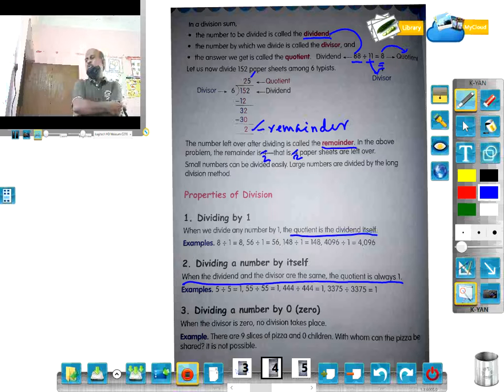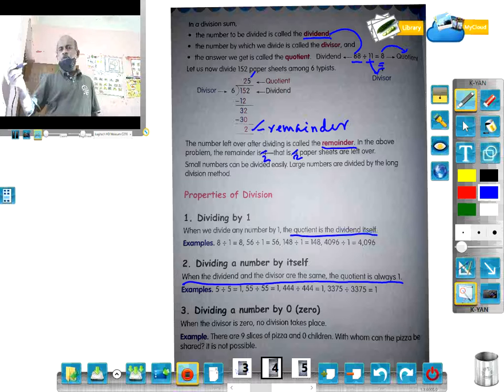Dividing a number by 0. We cannot divide a number by 0 because it is undefined. For example, there are 9 slices of pizza and 0 children. With whom can the pizza be shared? It is not possible, it is impossible. Because there are 9 slices of pizza and no child, to whom will you give? You cannot give. Division will not be possible.